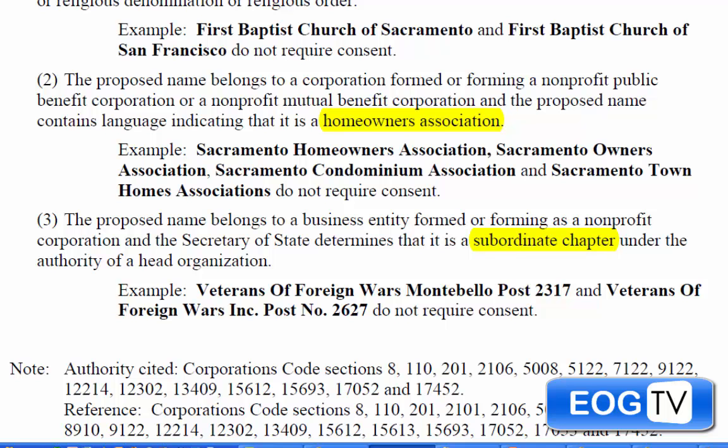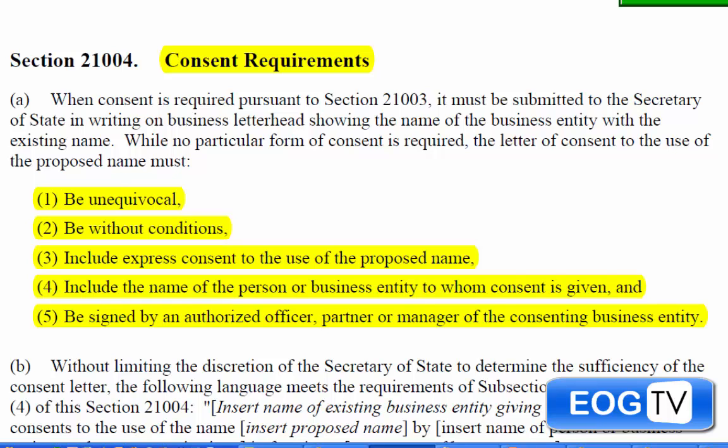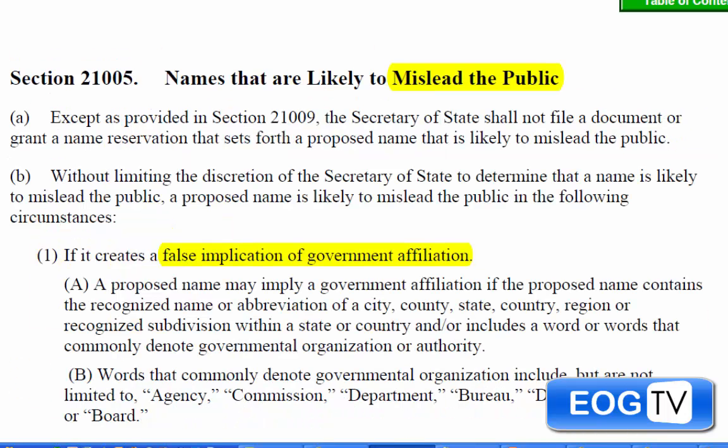If you are going to get consent, it has to be a letter, and it has to be from an authorized officer, and include that there's no conditions on you using the name. The one last thing that we want to deal with is misleading the public. And I'm sure you're wondering, like, oh, I just want to name my business. But again, the name means so much. And you're going to realize it when you're building your brand, when you are having an image on the internet, when you look to search to acquire your domain name. All these things are going to play an impact in you choosing your name.